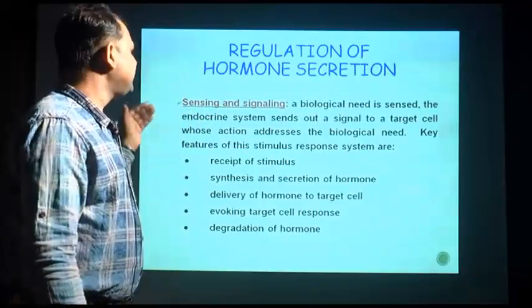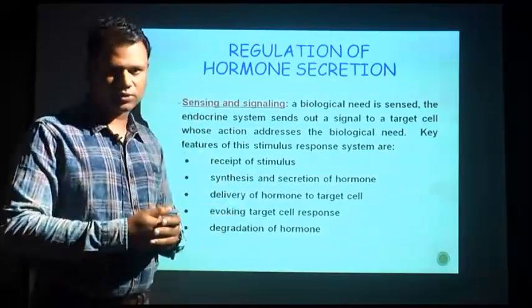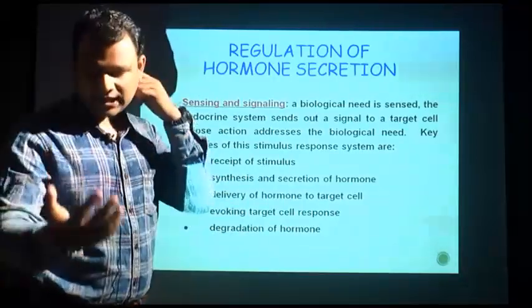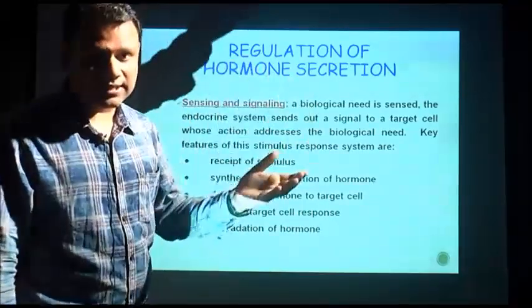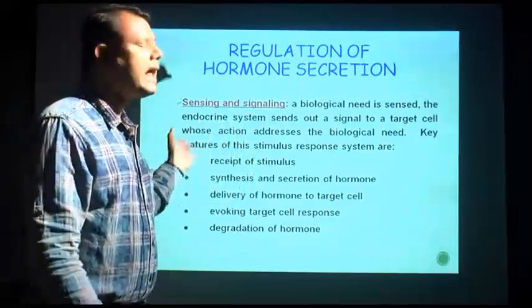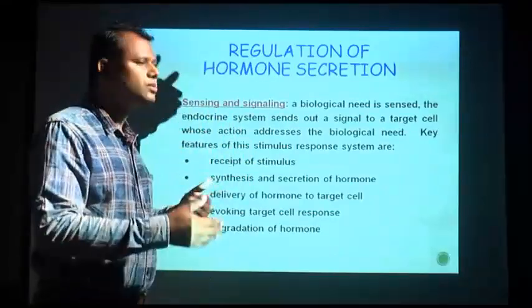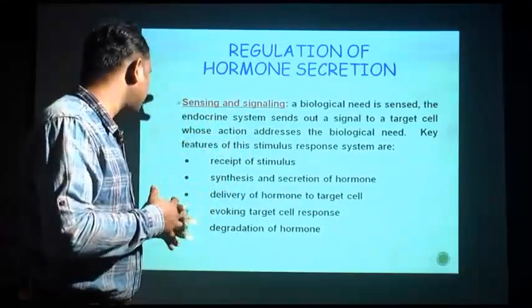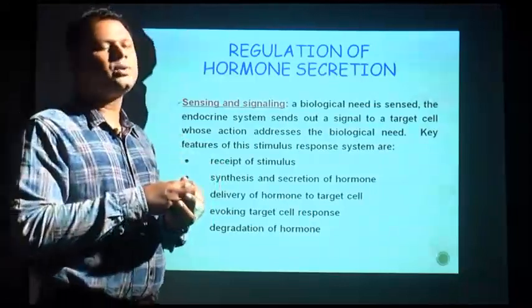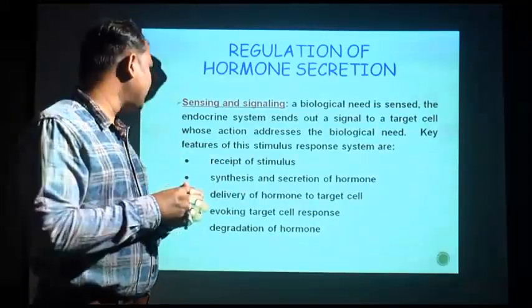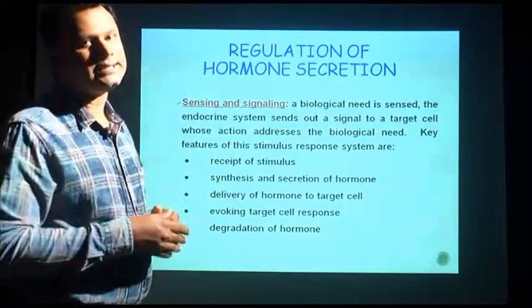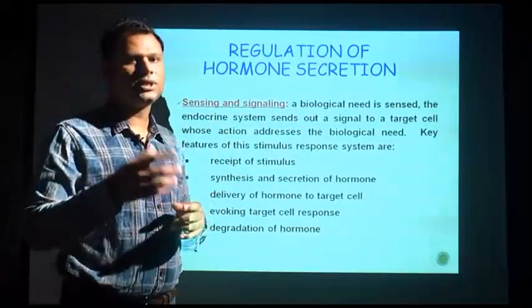Second is synthesis and secretion of hormones. If that particular cell is a part of another endocrine system, then it has to act accordingly. That means it has to synthesize or secrete certain hormones. Then once a hormone is secreted by the cell, it has to be delivered to the target cell. Again it has to be communicated to other cells.